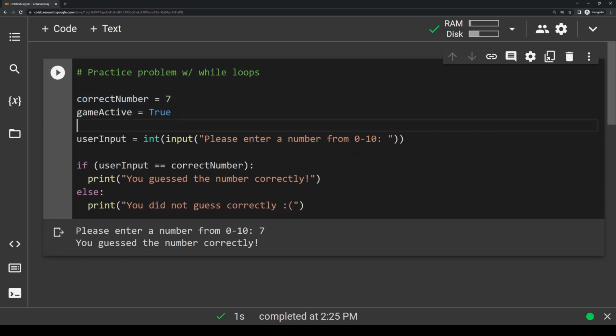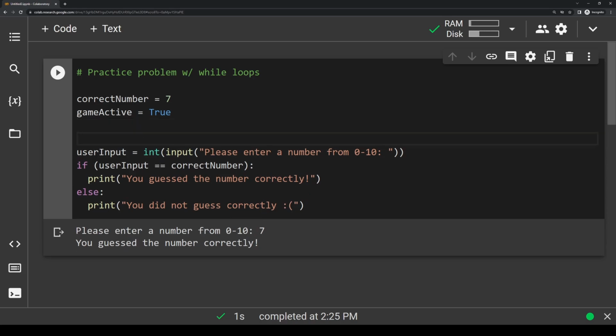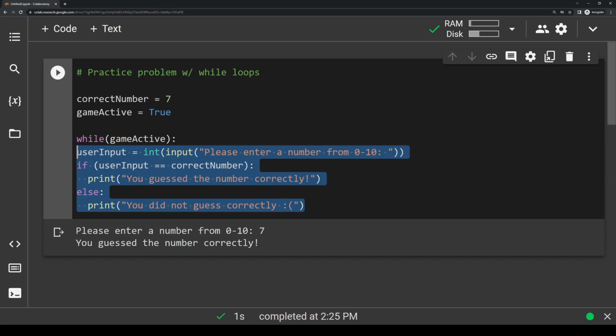Let's fix some of the spacing here. And let's just write a while loop. So we want to say while gameActive. This is essentially the same as saying while gameActive equals true, but because it's a Boolean, we can just write it like this. And we want to indent all of this code inside of the while loop because we want it to run at every single iteration. So I'm going to highlight all of this and then press tab.